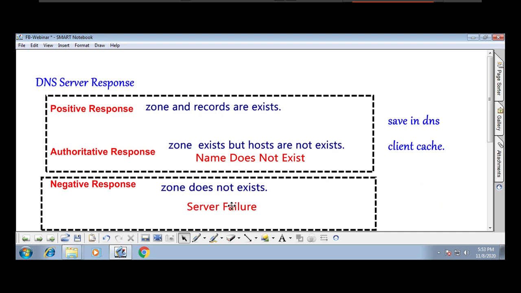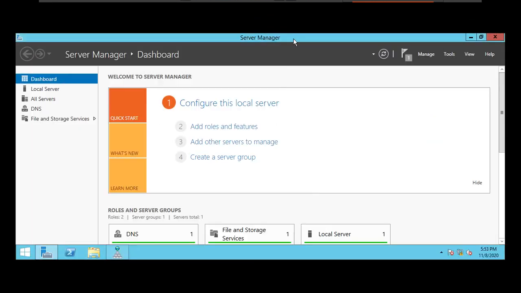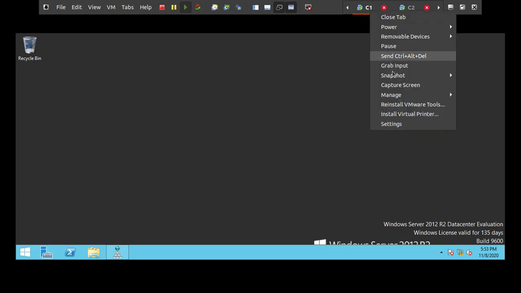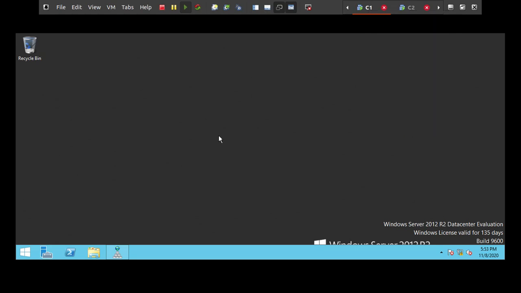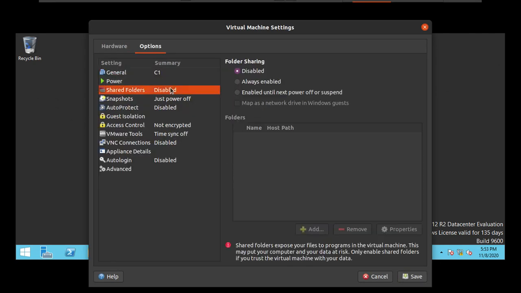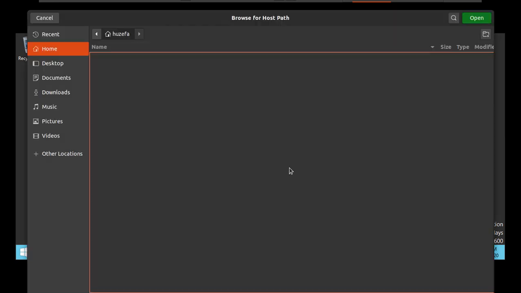How can I show you the server failure message? Let's have this session in depth. I'll go to the DNS server. I just wanted to prove whatever I am telling you. If I prove it now, you can speak about this concept confidently in your interviews. Just a minute, I want to bring the network monitor tool to capture and show you what error message will come when we don't have a zone.